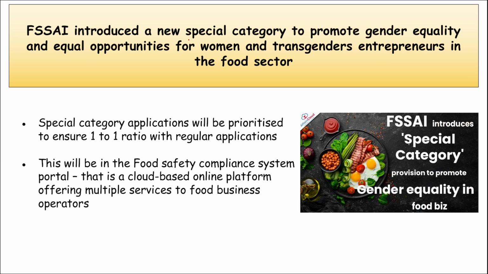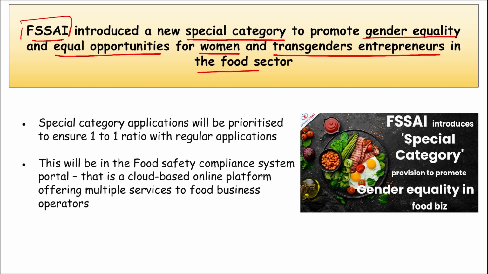First we are discussing a new special category that was recently launched by FSSAI, that is your Food Safety and Standards Authority of India, and they have introduced this new special category in order to promote gender equality and equal opportunities for women and transgender entrepreneurs in the food sector. I repeat, this special category will be providing gender equality and equal opportunities for the women and transgender entrepreneurs in the food business sector, correct?